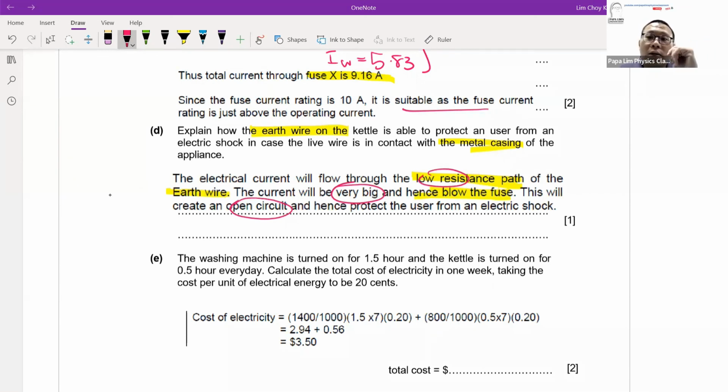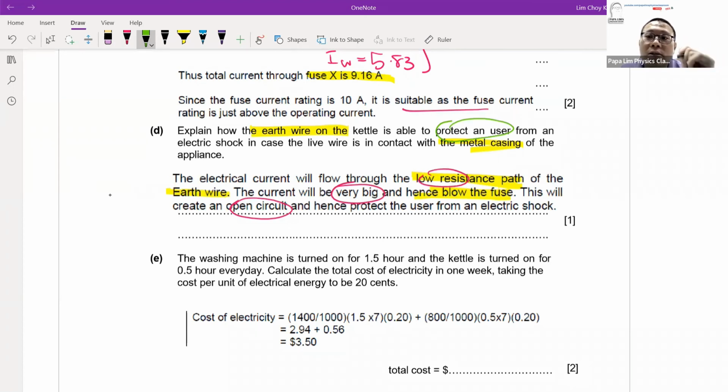Now in this case, how do we know we need to write what happened to the fuse? I would say the clue here is that the question says, how does it protect the user? Remember, when the earth wire is activated, it allows current to flow through the metal casing down to the earth, which means the circuit is still live. Current is constantly flowing through the earth wire down to the casing.